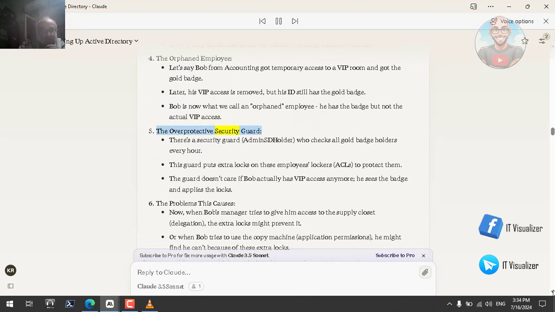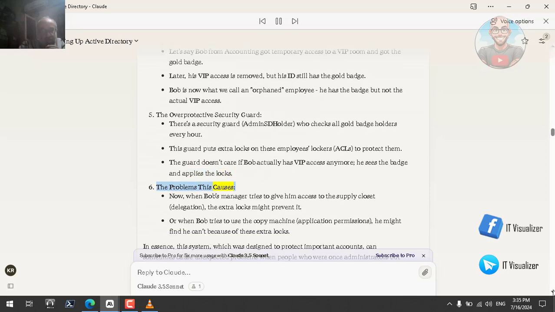The overprotective security guard. There's a security guard, AdminSDHolder, who checks all gold badge holders every hour. This guard puts extra locks on these employees' lockers, ACLs, to protect them. The guard doesn't care if Bob actually has VIP access anymore. He sees the badge and applies the locks.